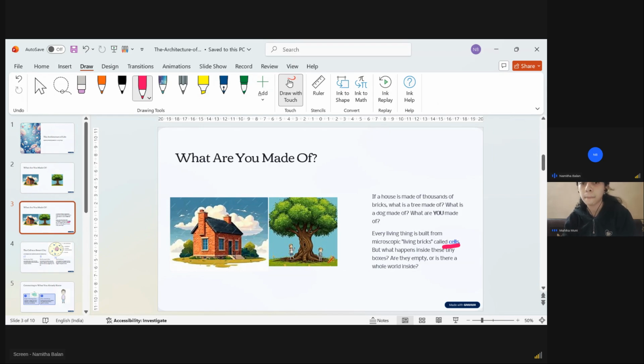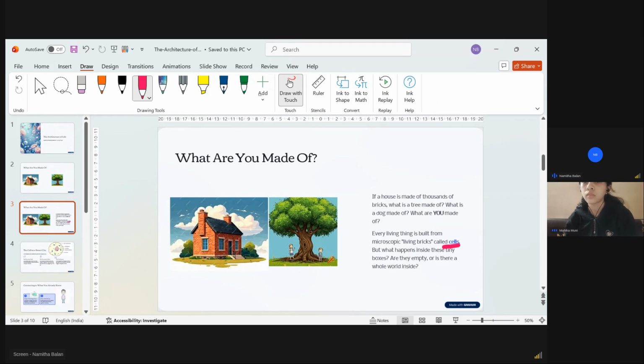So we can compare this house with our body, right? The house is made up of bricks stacked one above the other. See, if you have one brick kept, will it make a house? No, right? It needs many thousands, the lakhs of bricks are needed. Like that, if one cell is kept alone, will it become an organism? No. So it has to multiply and build together, right? Yes, Mahika. Then only will it lead to forming a complete organism.